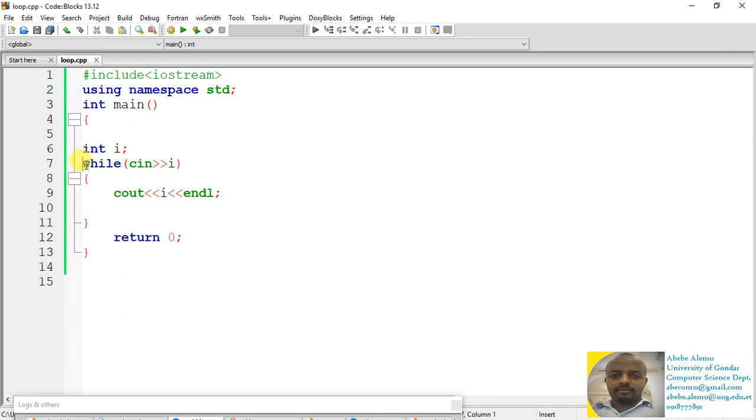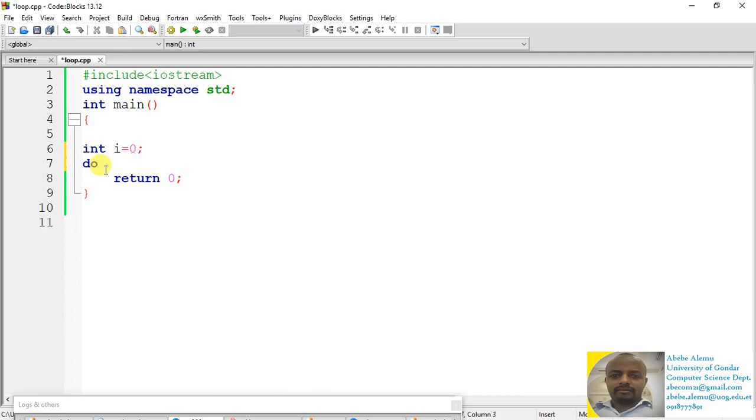So let's rewrite the previous for loop program with the do while loop. Obviously the do while loop starts from the initialization, I equals, for example, 0. Then do: display the value of I, and in each loop increment the value of I by 1, up to when the condition, which is after the bracket, I less than or equal to 5, and then finally a semicolon. So this is the syntax of the do while loop.